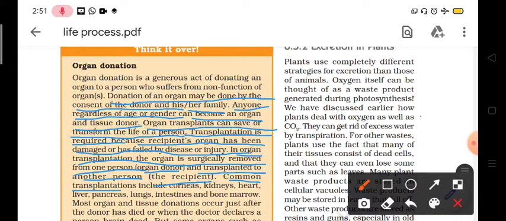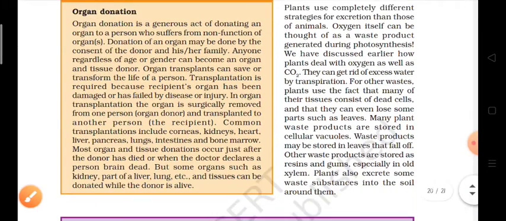The common transplantations include cornea, kidney, heart, liver, pancreas, lungs, intestine, and bone marrow. These are the organs which are needed by a person whose organs become non-functional.